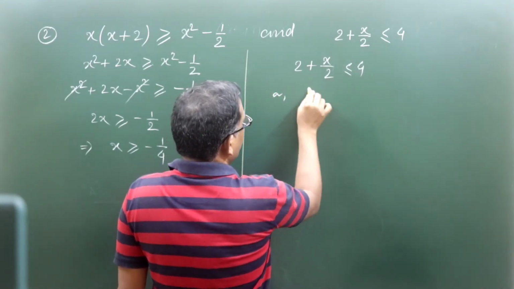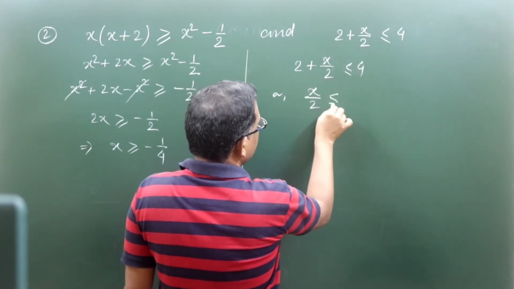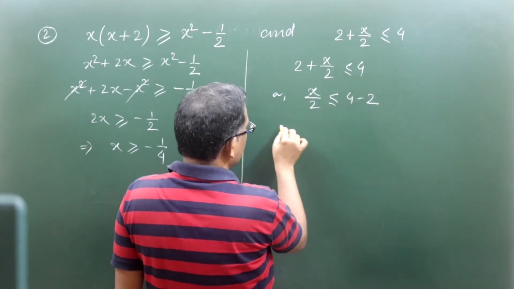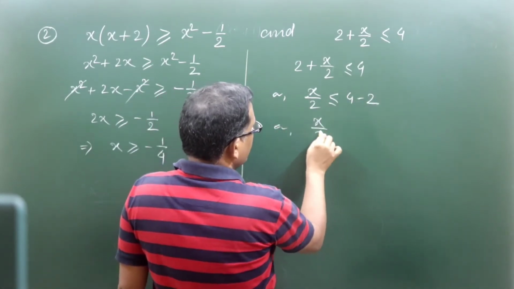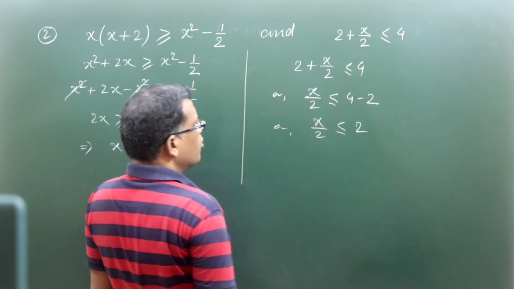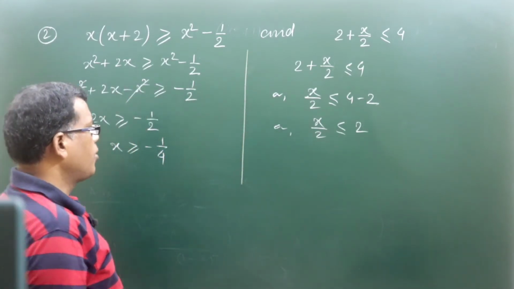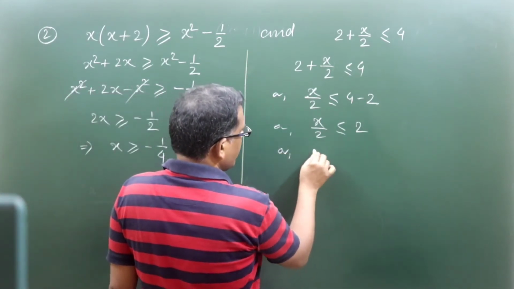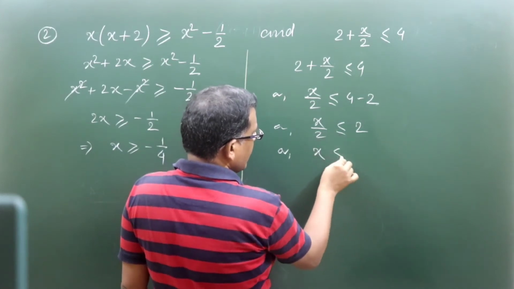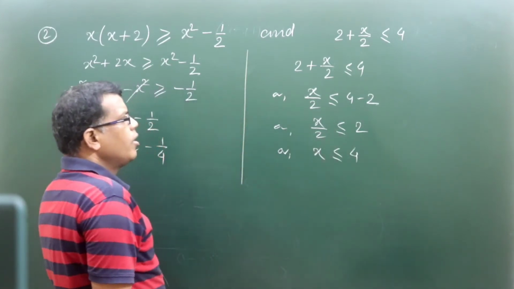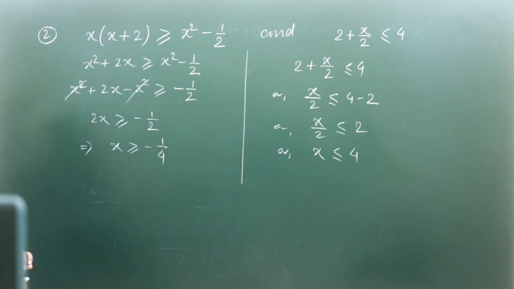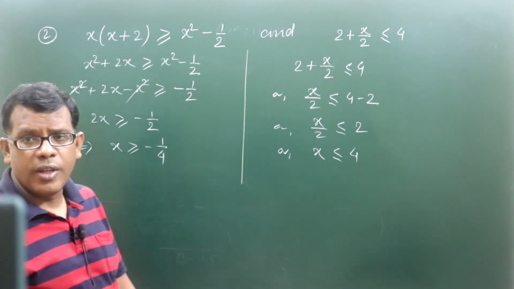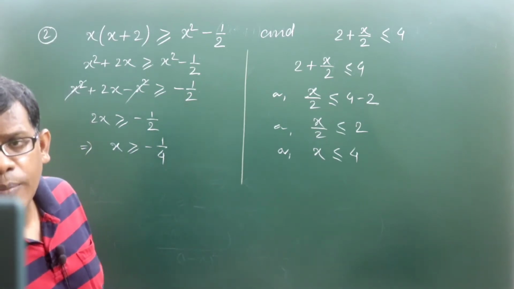So from this part I can write down x by 2 is less than or equal to 4 minus 2. So x by 2 is less than or equal to 2, right? So what we are getting out of this is x is less than or equal to 4. So the two different inequations we are getting, one for x greater than minus